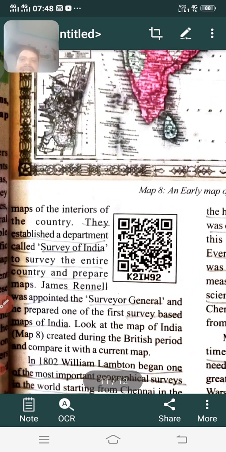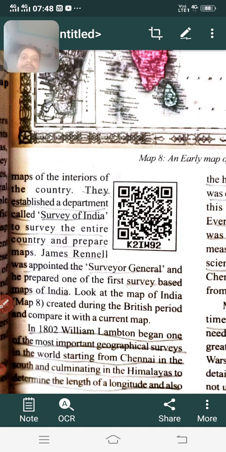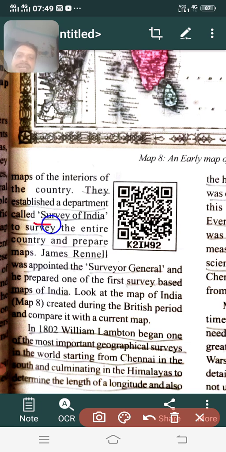They started making maps of the interior parts. They started a survey of the interior parts of our country. For that purpose, they established a department. What was the department called? Survey of India.